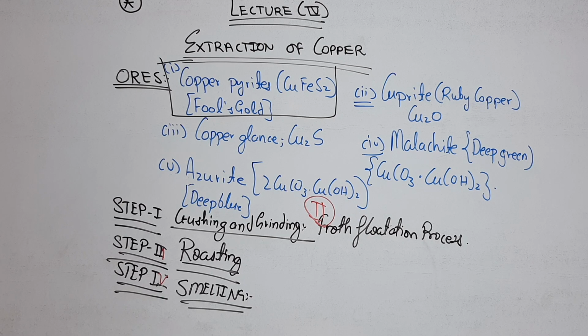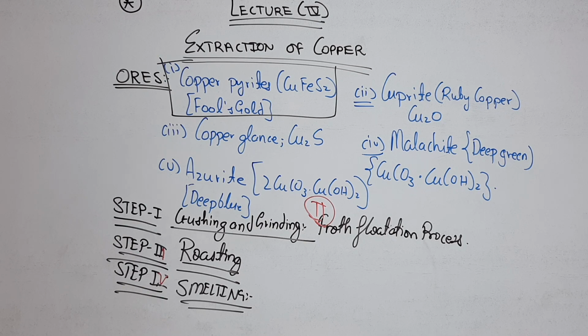Then the second process comes: after crushing and grinding, we have to do the concentration of the ore, that is to remove the impurities, the unwanted earthy particles, the gangue which is stuck with this ore. The concentration of ore is usually done by the froth flotation process.